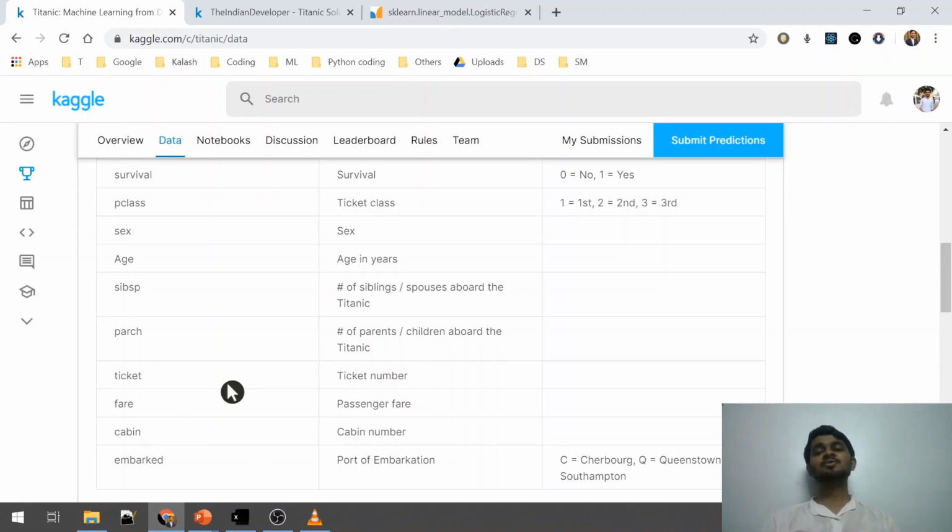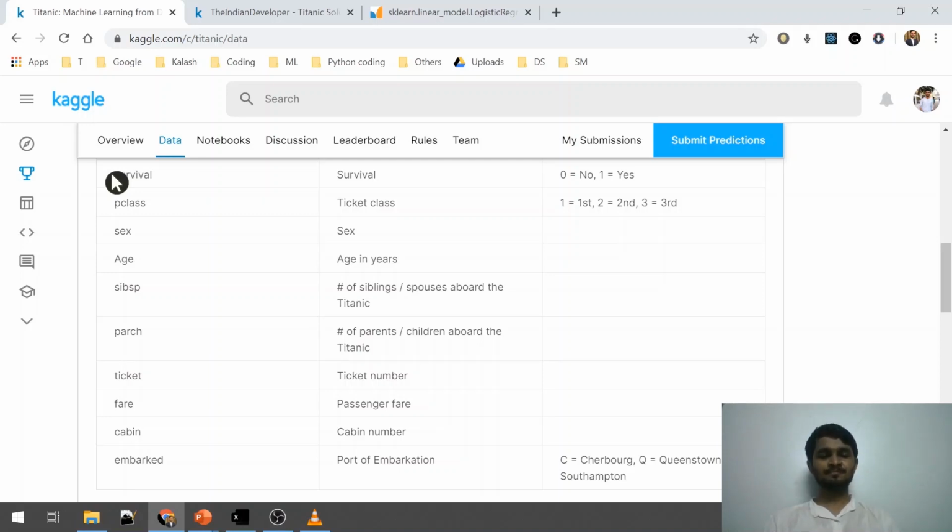Now our task is to use the data given in the train.csv file, along with the values of survival, that is ones or zeros, whether the passenger survived, yes or no. We have to build a model that will be trained on the data given in the train file, and with the knowledge that the model has gained from train.csv, we will give a test file to the model and try to predict the survival column values for it.